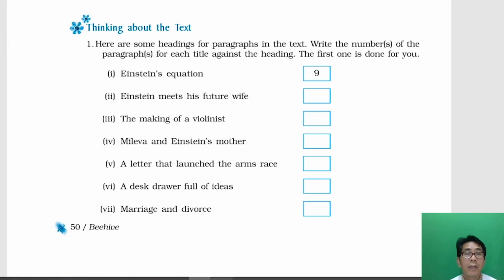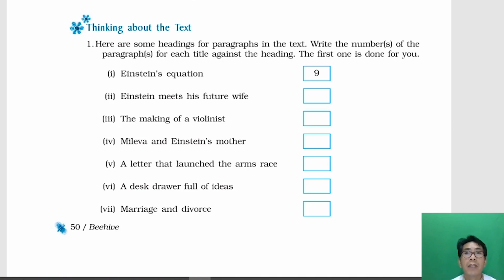We have already finished the prose lesson, A Truly Beautiful Mind, which was about Albert Einstein, the renowned scientist who also got the Nobel Prize for Physics. Now after reading this story, we are going to do the exercises. Whenever we finish one prose lesson, the next section you will come across is thinking about the text.